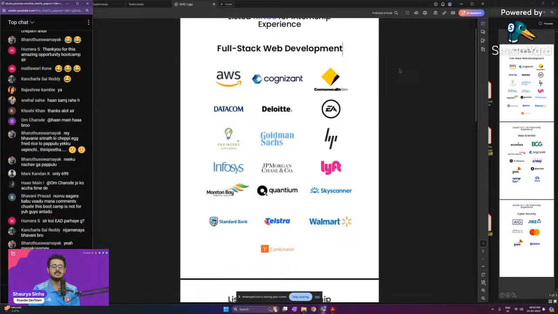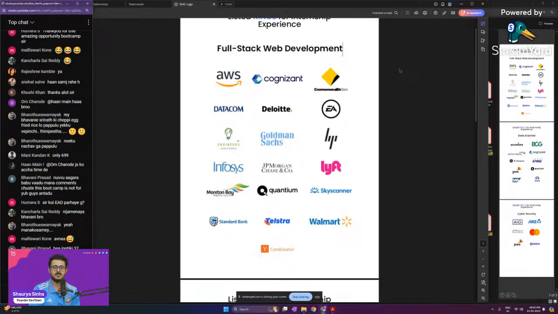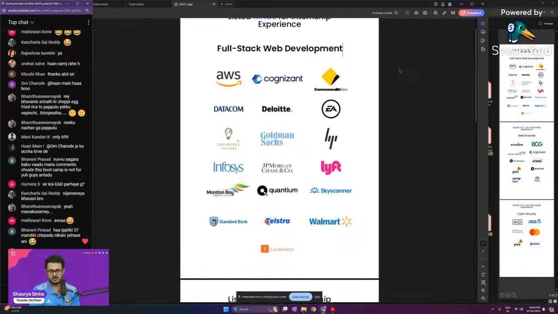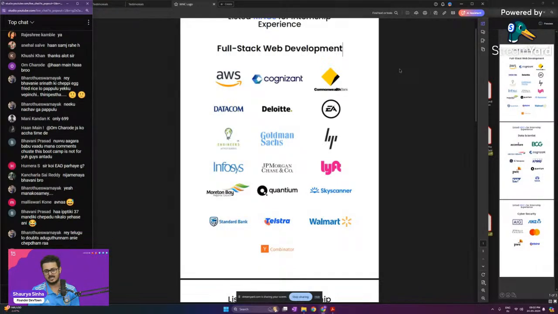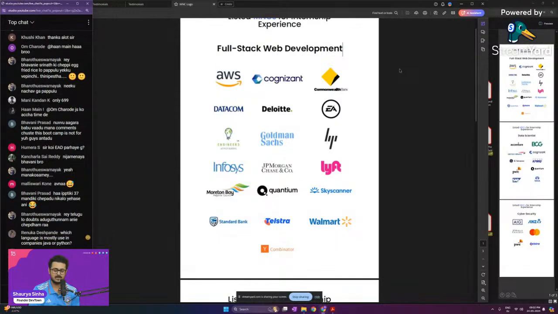The secondary thing that will be there will be preparation for your interviews, your mock interviews. You will be having your GitHub building session, LinkedIn representation sessions, resume building sessions, all that will be included. The third and the final thing will be placement and internship opportunities.